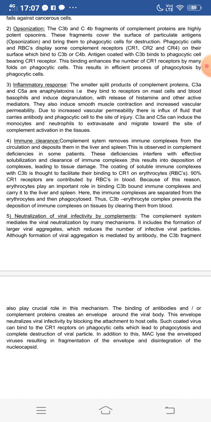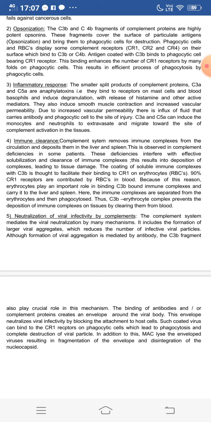Then the fourth function is immune clearance. The complement system removes the immune complexes from the circulation and deposits them in the liver and the spleen. This is observed in complement deficiencies in some patients. These deficiencies interfere with effective solubilization and clearance of immune complexes. This results in deposition of complexes, leading to tissue damage.